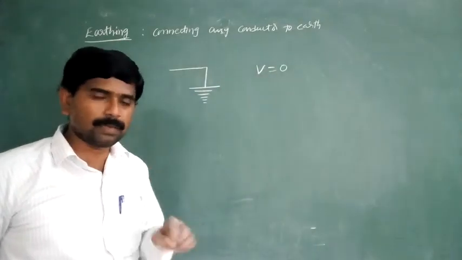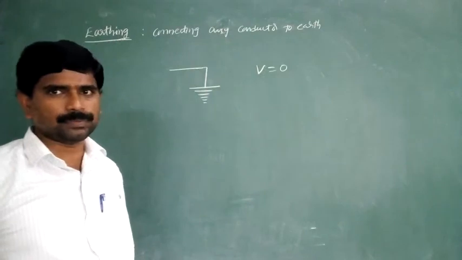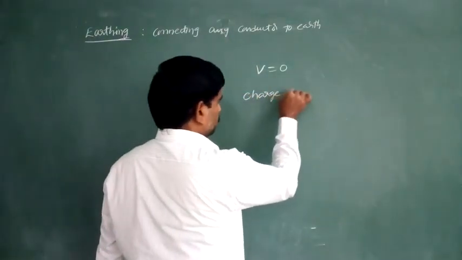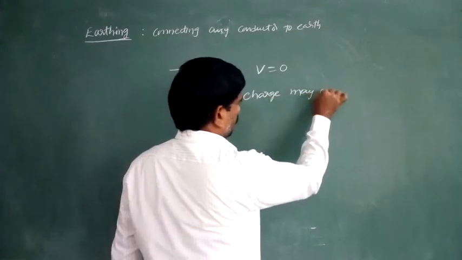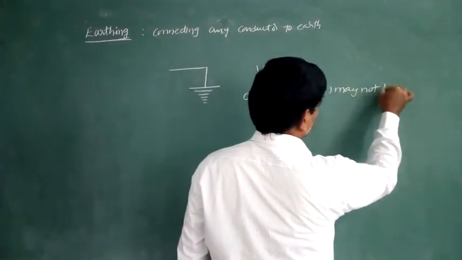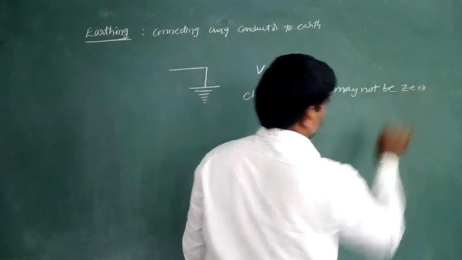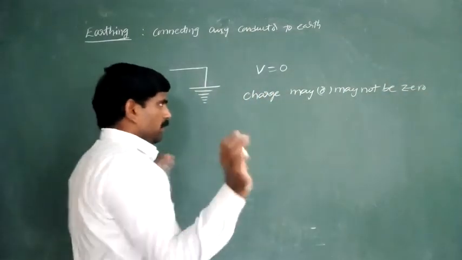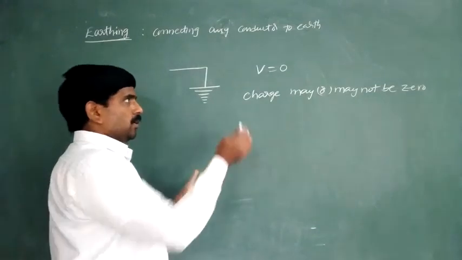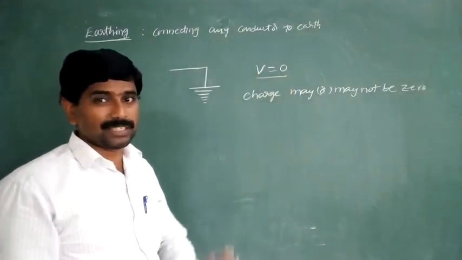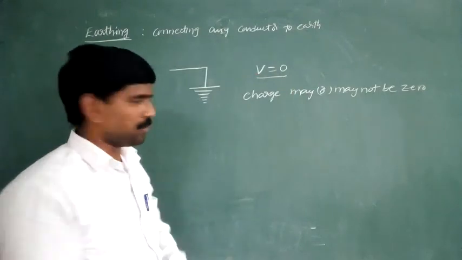But the charge may or may not be 0. Why? Generally we get the potential equal to 0, and compulsorily the charge is also equal to 0. But the charge may or may not be equal to 0.